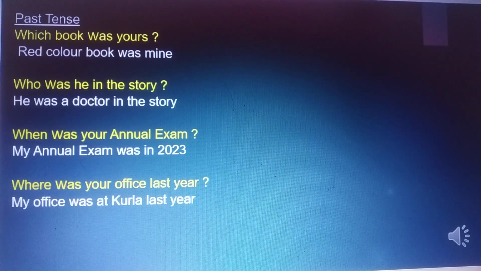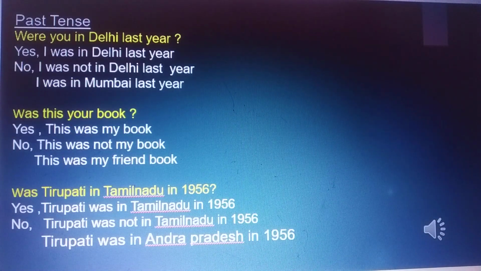Who was he in the story? He was a doctor in the story. When was your annual exam? My annual exam was in 2023. Where was your office last year? My office was at Kurla last year. Were you in Delhi last year? Yes, I was in Delhi last year. No, I was not in Delhi last year. I was in Mumbai last year.